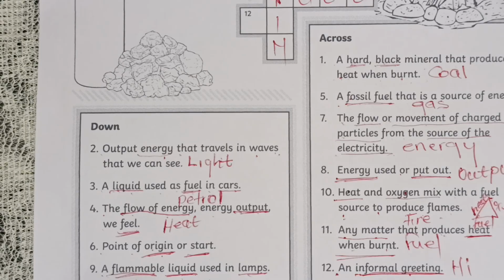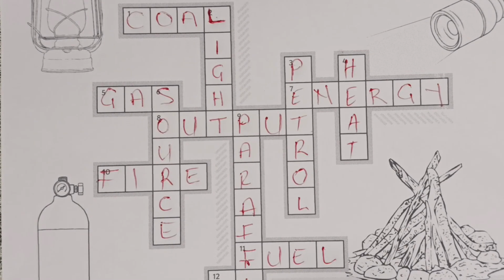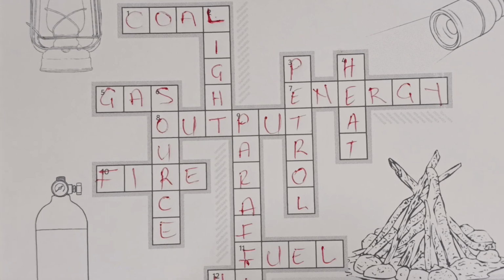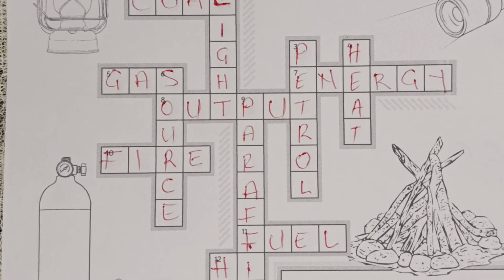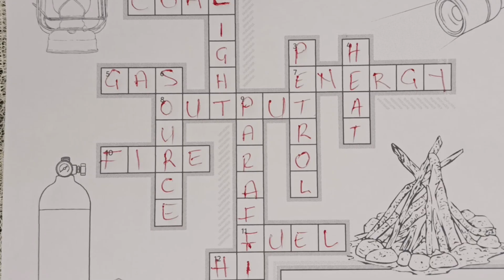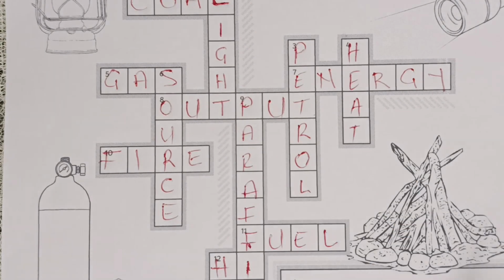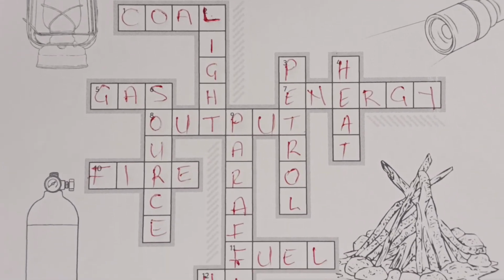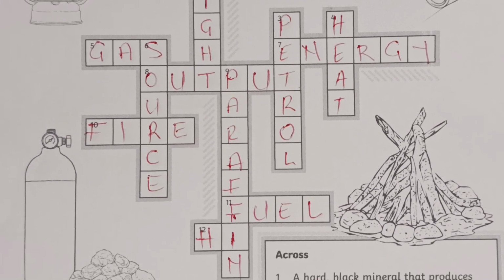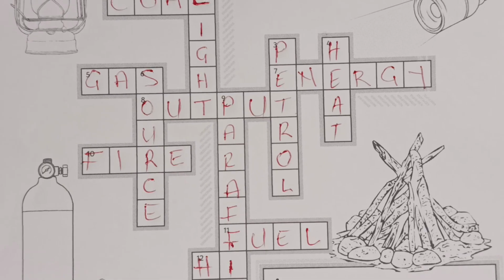Let's check if that is correct. We already have an I, so we just put an H. So yes, we have answered all the questions here and we got them correct.